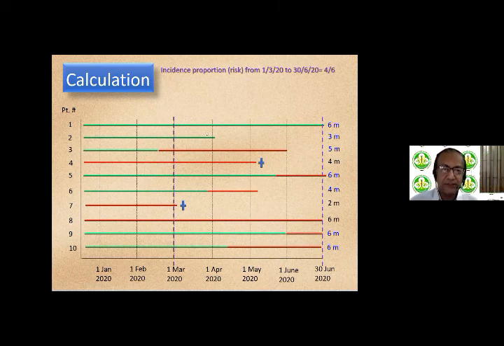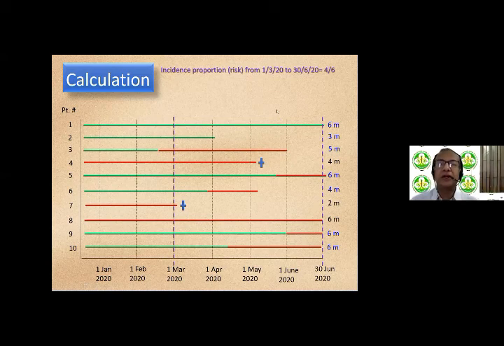So 6 patients. Of them, subjects 1 and 2 did not develop the disease during this period of observation between these two vertical purple dashed lines that I've put up. The ones who developed the disease were 5, 6, 9, and 10. So 4 developed the disease out of the 6 during this period of observation. So therefore the risk or the incidence proportion from 1st March 2020 to 30th June 2020 was 4/6.